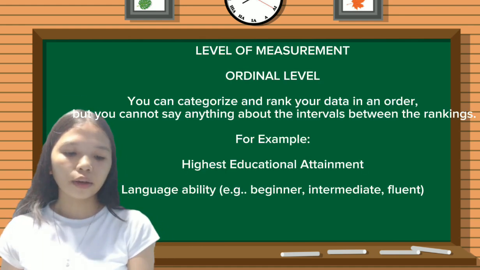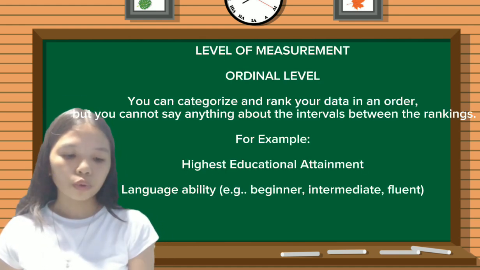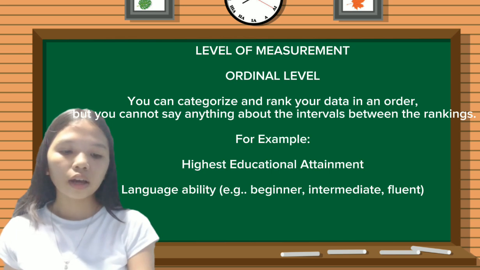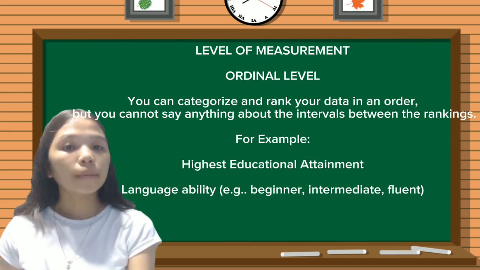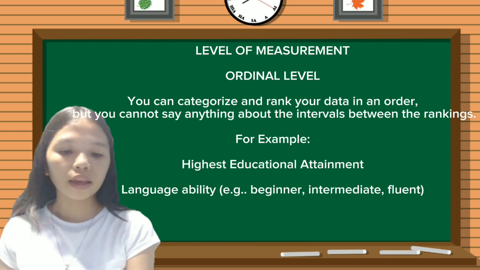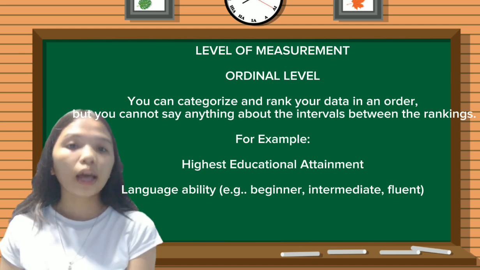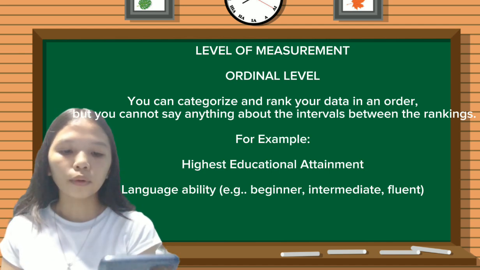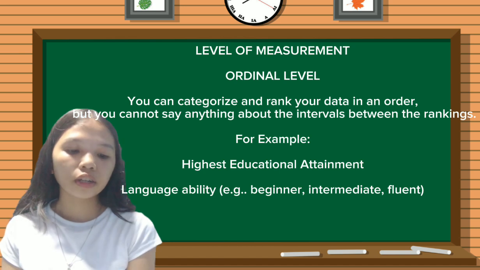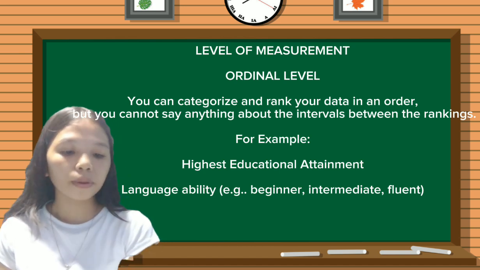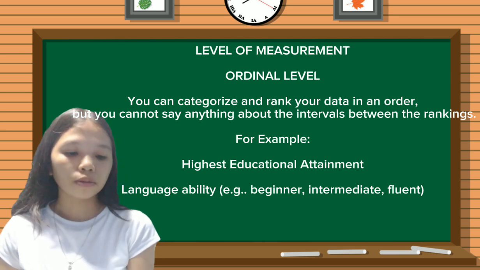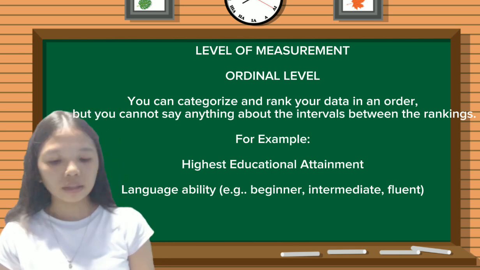Next, we have the ordinal level. You can categorize and rank your data in an order, but you cannot say anything about the intervals between the rankings. For example, highest educational attainment or language ability, such as beginner, intermediate, or fluent.